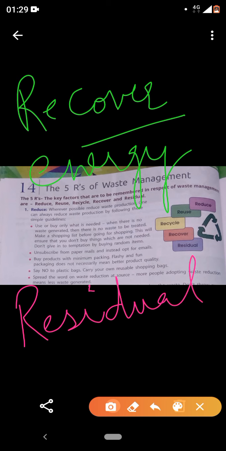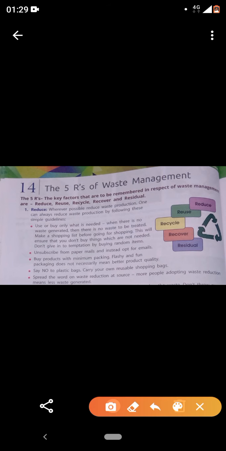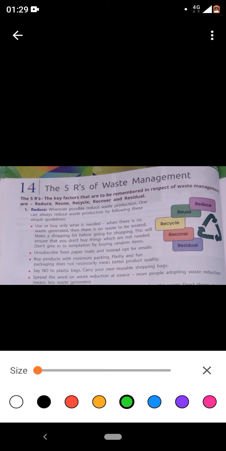Residual. Residual. Okay, are we clear? So let's study the first, reduce. Clear with this? Reduce. So wherever possible, reduce waste production. This is very prominent. Wherever possible, I told you